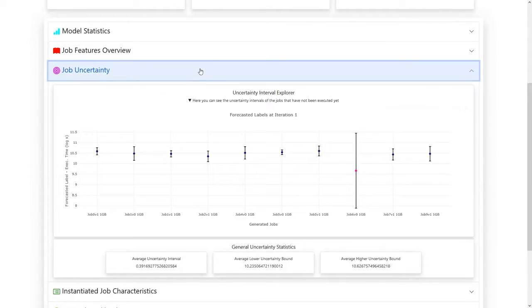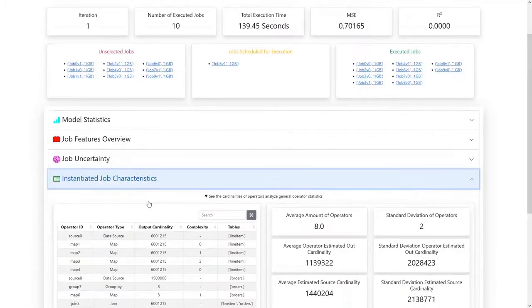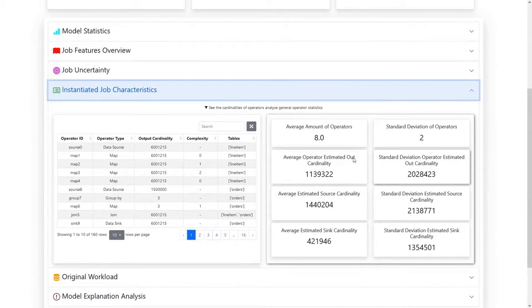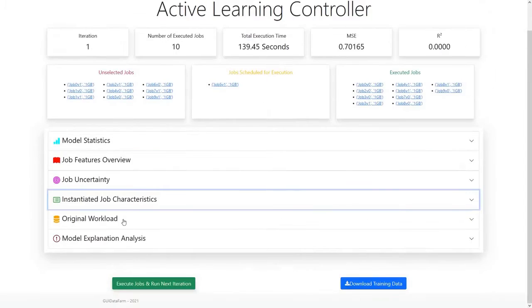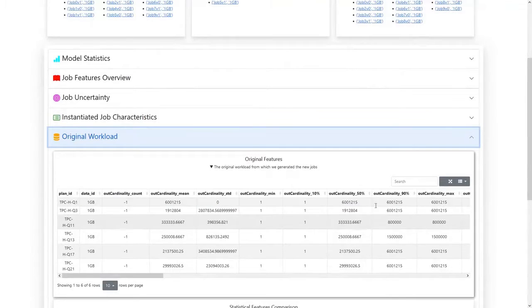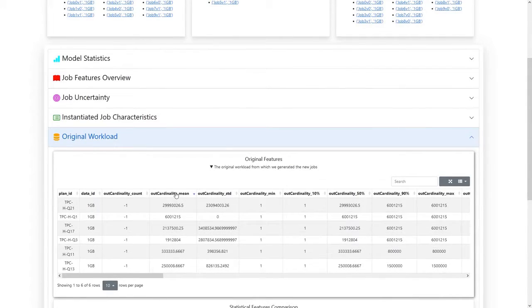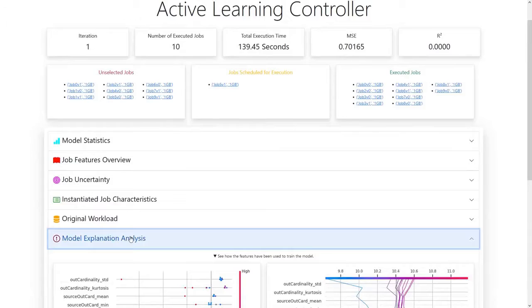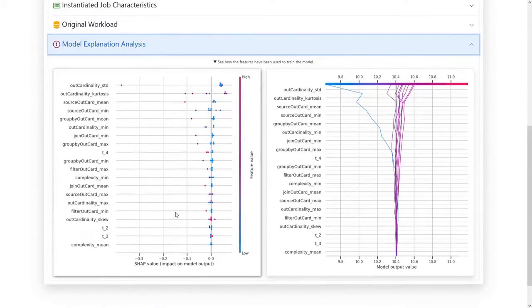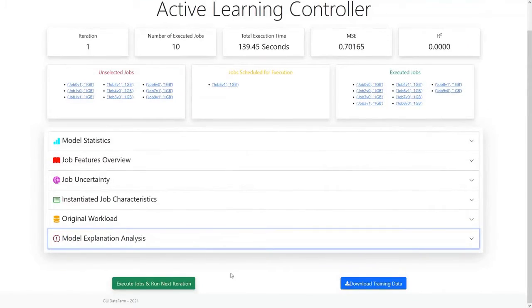With the instantiated job characteristics, we can select just those jobs that use the right tables and have the right amount of operators. We are also able to compare our generated workload to the original workload in this interface. The model explanation analysis shows the importance of each feature in the model. Then, with the buttons below, we can either choose to execute the selected jobs and go to the next iteration of our process, or download the workload at this point.